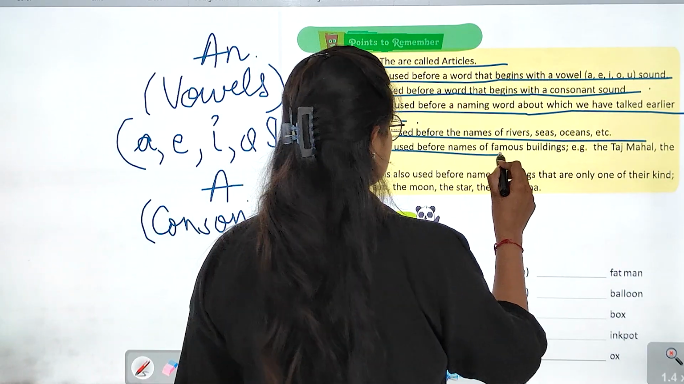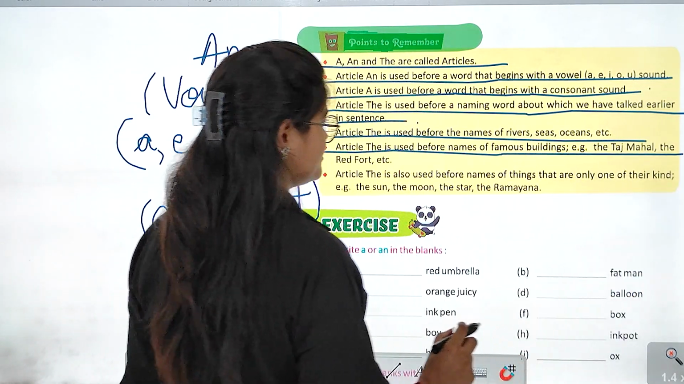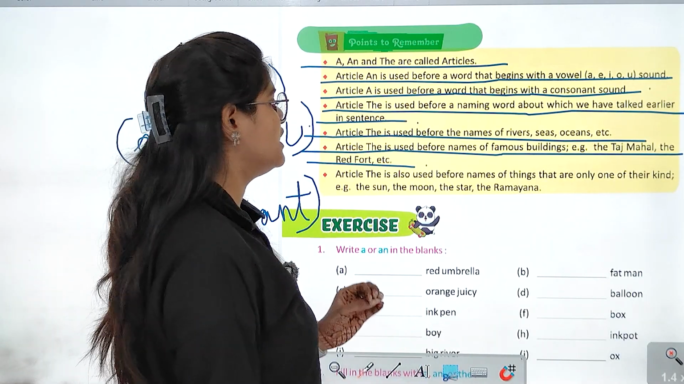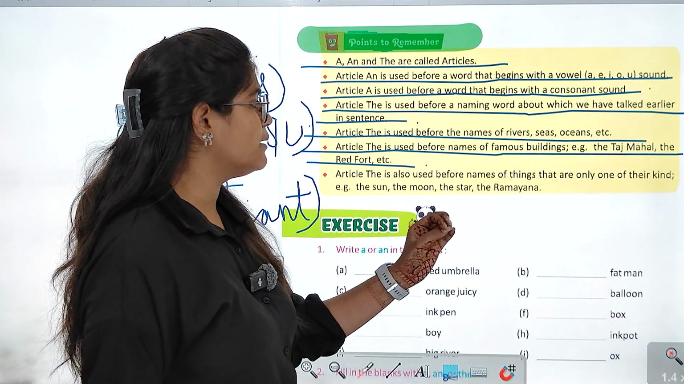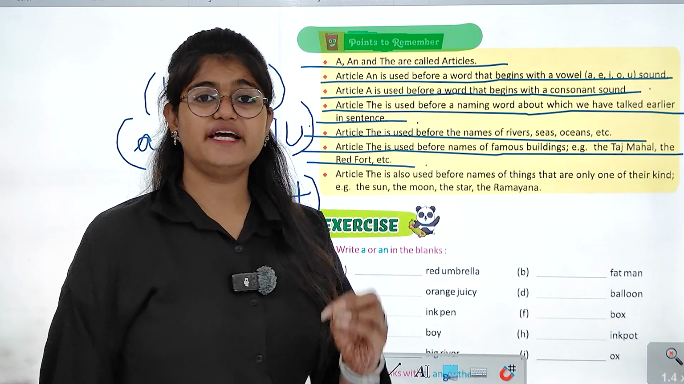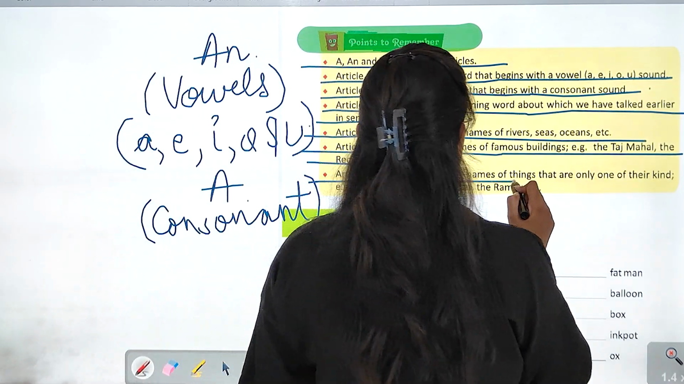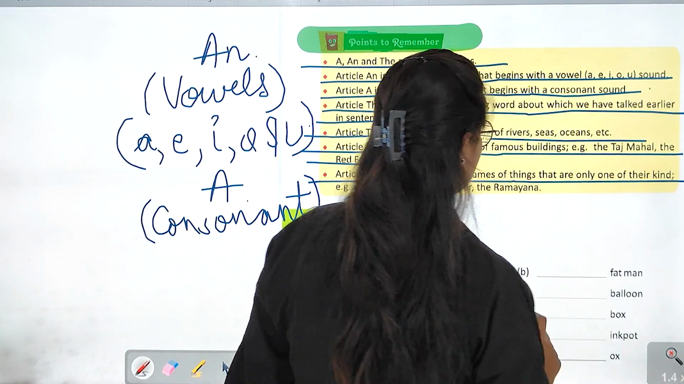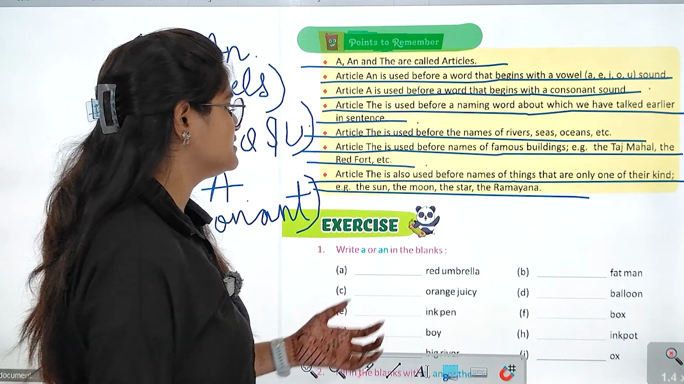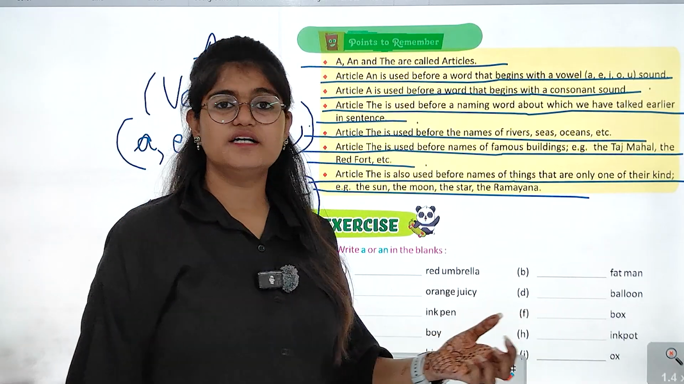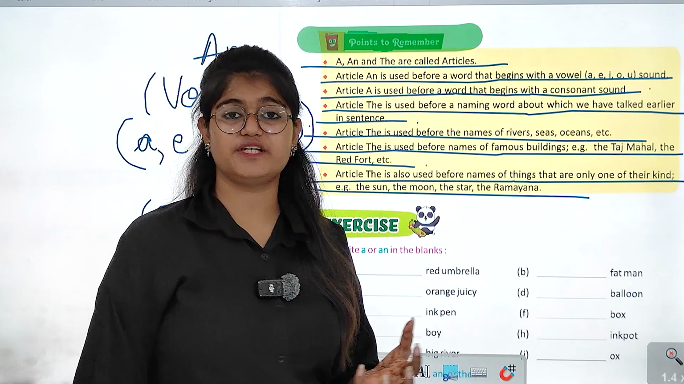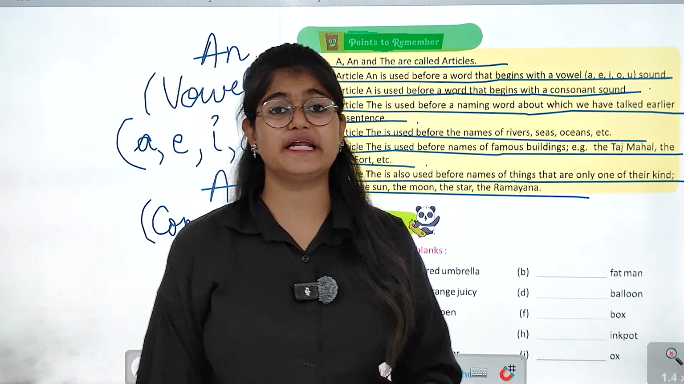Article the is used before the names of famous buildings, example the Taj Mahal, the Red Fort, etc. कि article the जो है वो use किया जाता है नाम के पीछे जो कि फेमस बिल्डिंग्स हैं जैसे कि द ताज महल, द रेड फोर्ट एटसेट्रा. राइट? आर्टिकल द इज ऑल्सो यूज्ड बिफोर नेम्स ऑफ थिंग्स दैट आर ओनली one of their kind. Example, the sun, the moon, the star and the Ramayana. Right? तो जितने भी articles हैं वो एक proper kind के पीछे use किए जाते हैं. Right? Proper name के पीछे.